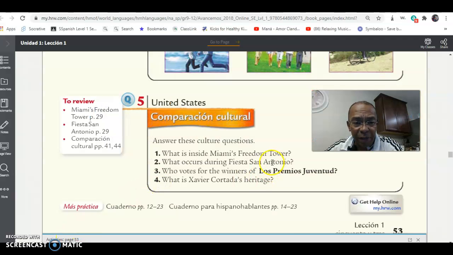So now that we have the information, we can answer the questions from Activity 5. The first question was, what is inside Miami's Freedom Tower? What is it? Number 2, what occurs during Fiesta San Antonio? Number 3, who votes for the winners of the Premios Juventud? And number 4, what is Xavier Cortada's heritage? So if you need to find out, just go to page 29 and pages 41 and 44 to find more information.